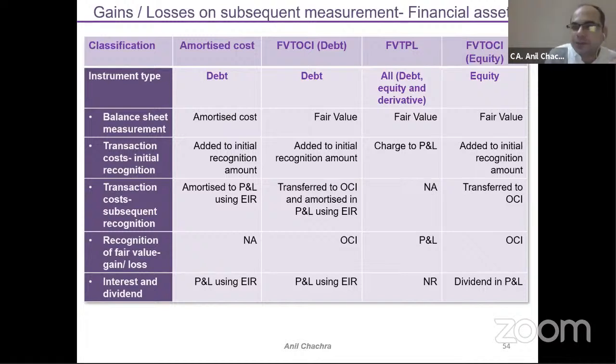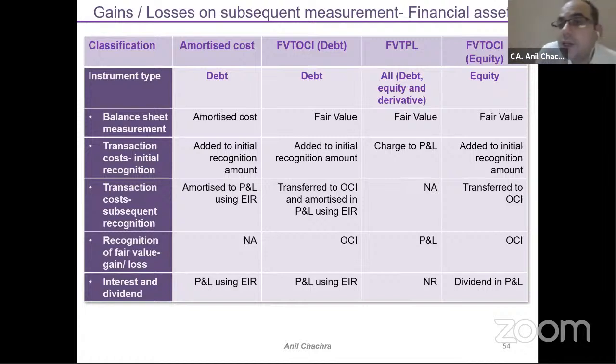When we talk about amortized cost, the transaction cost will get added as per the formula we just discussed. In terms of fair value through OCI for the debt part, again it will get added, right? In terms of fair value through profit and loss, it will be part of your P&L. And in terms of fair value through OCI for the equity part, again it will be added. So whatever we have discussed, we have just summarized into this one slide.